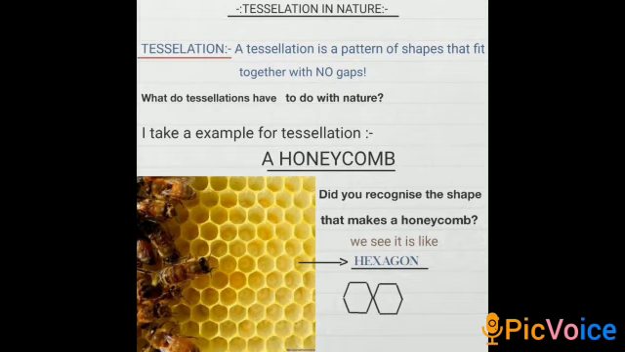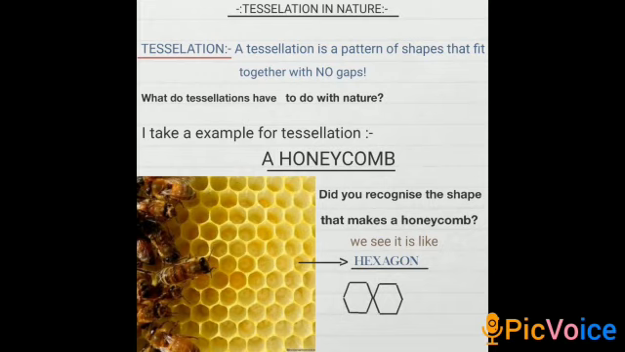What does tessellation have to do with nature? I take an example for tessellation, a honeycomb. Did you recognize the shape that makes a honeycomb? We see it is a hexagon shape. You see the honeycomb's hexagon shapes fit together with no gaps.